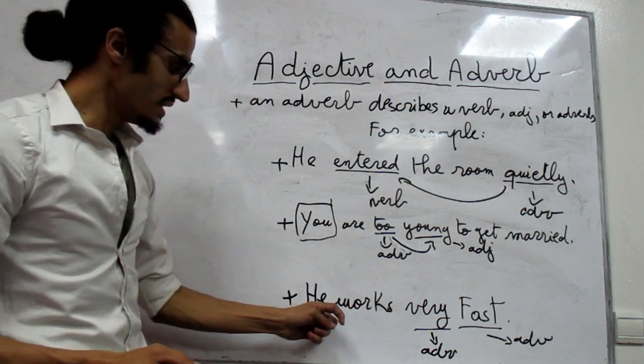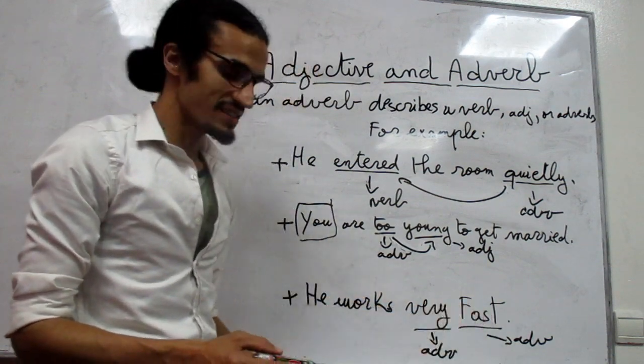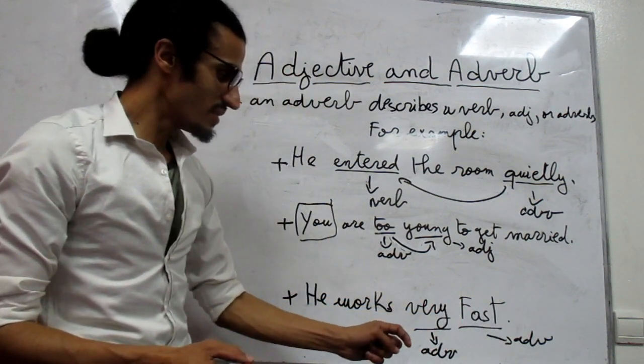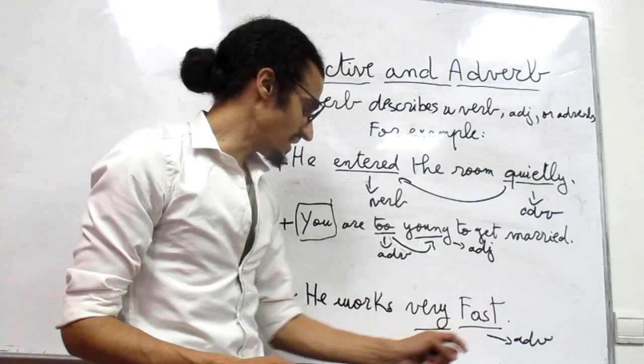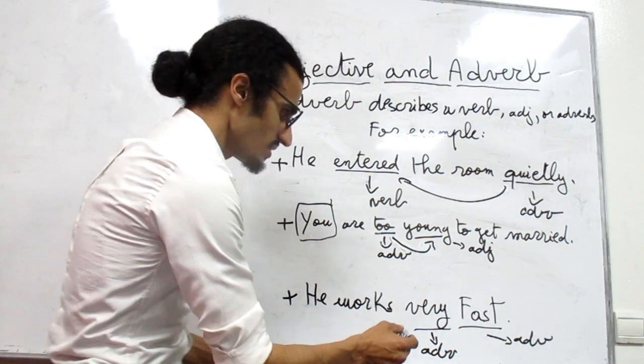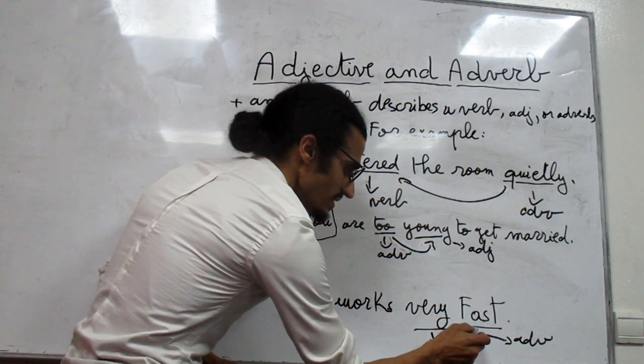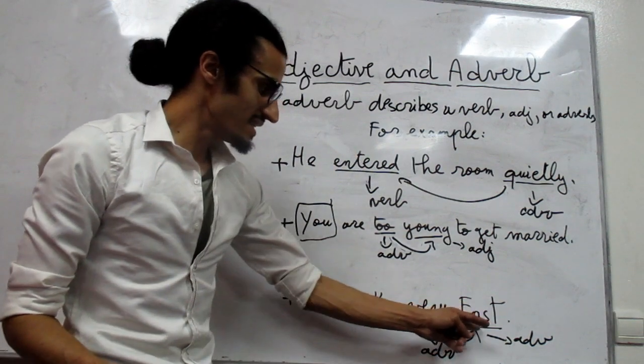Next example, he works very fast. Very is an adverb and fast also is an adverb. Why? Because very describes the adverb fast. Fast is an adverb. Why?